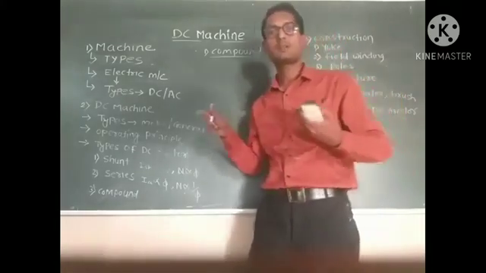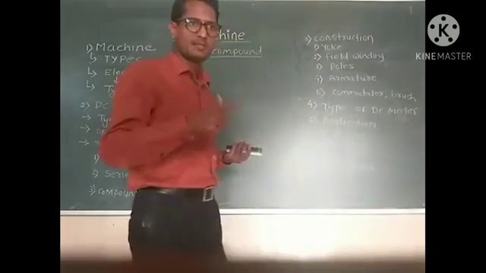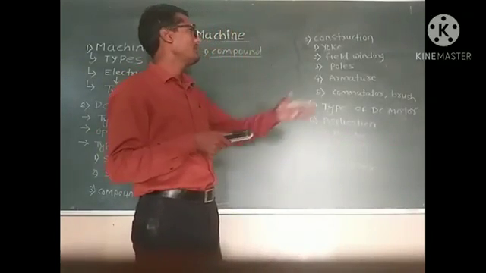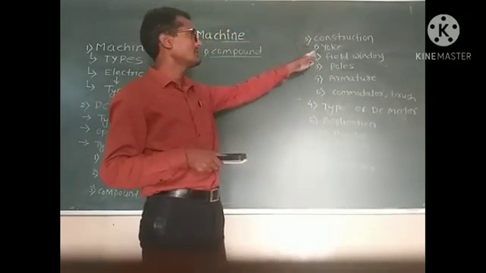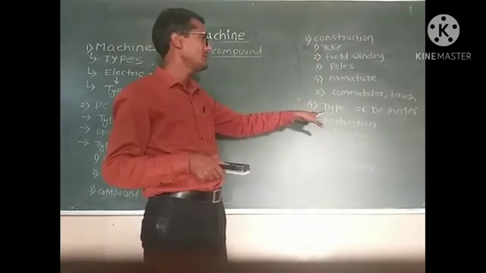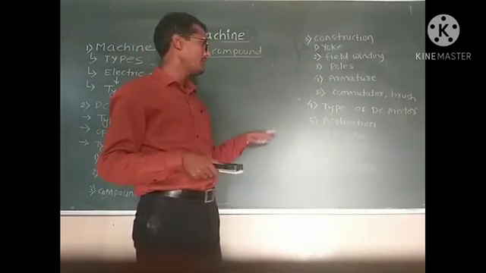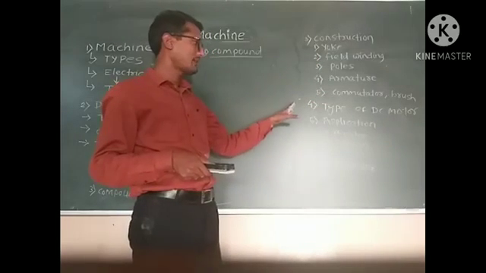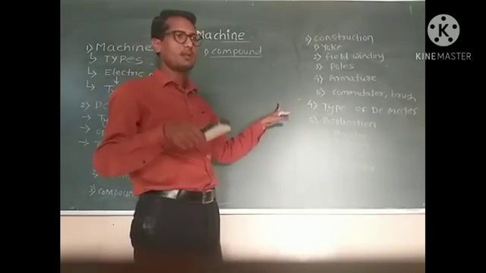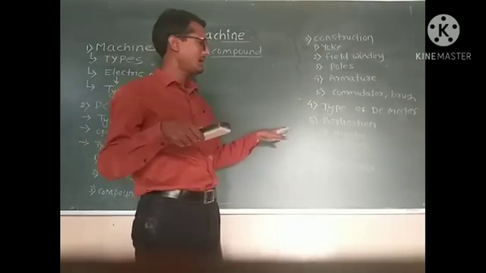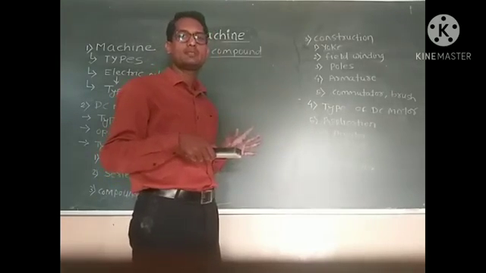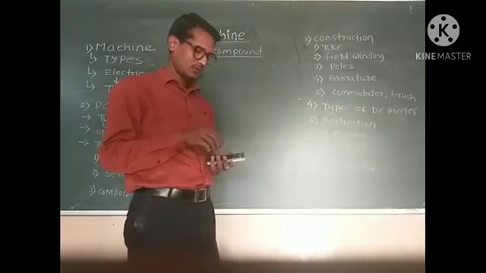After that, which parts belong to the construction, that is field winding, poles, armature, commutator brushes, and after that we briefly explained the types of DC motors like shunt motor, DC series motor, and DC compound motor, and lastly we discussed the applications of DC motors. Okay.